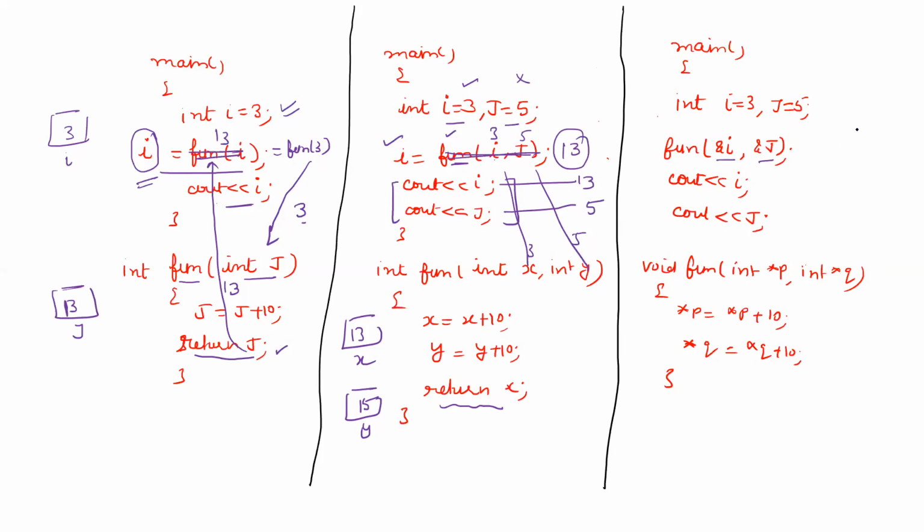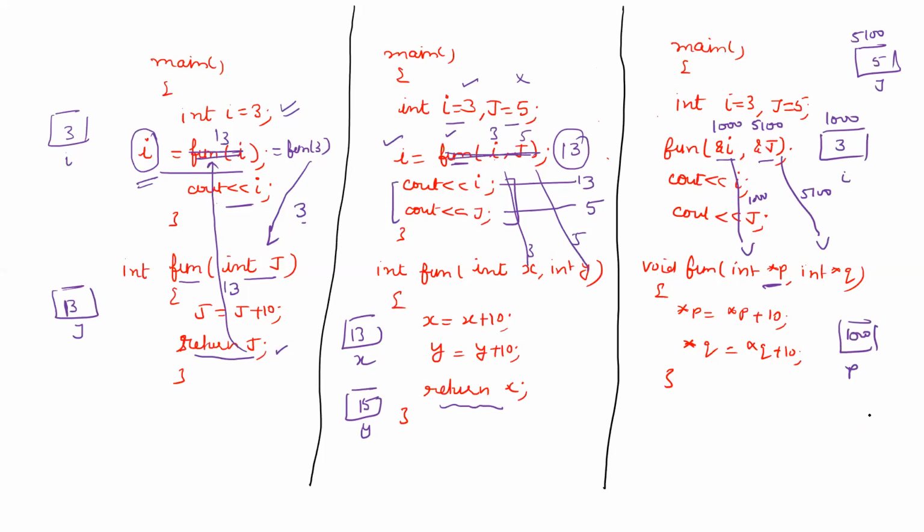That means if variable i is initially in main, it is equal to 3. It has got some starting address, say 1000, and there is some variable j whose value is 5. Let us suppose its starting address is 5100. So rather than sending the values, we are sending the addresses of i and j. 1000 and 5100 are passed to the called function. Because we are sending the address, it will be received in pointer variables on the other side. The pointer p will receive 1000, which is local to function fun, and pointer q will receive 5100.